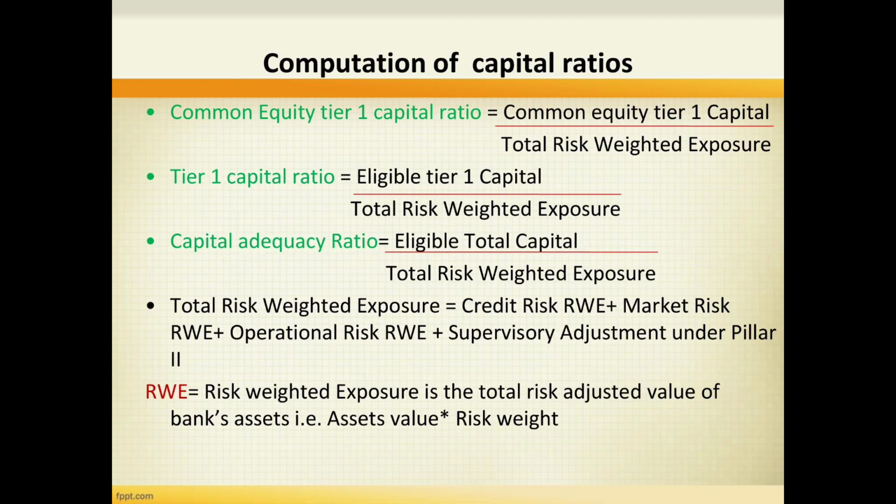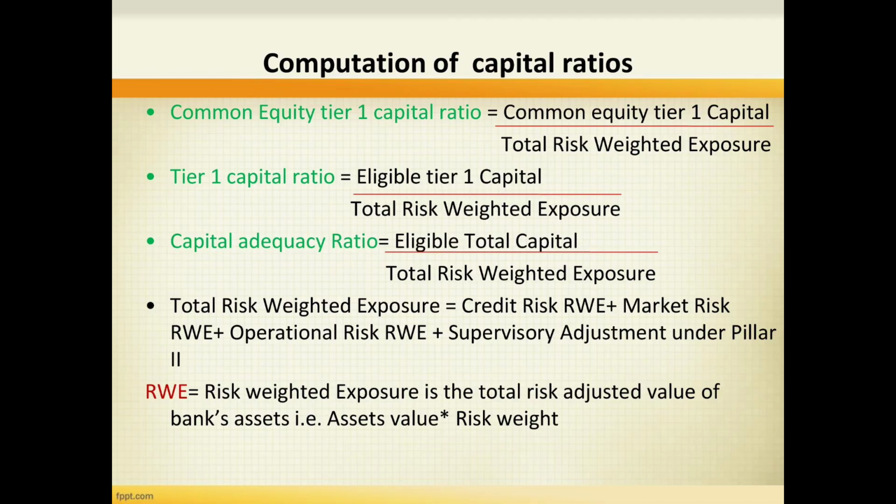Here, capital ratios are computed. The computation of capital ratios is given here. The common equity tier 1 capital ratio is calculated as common equity tier 1 capital divided by total risk weighted exposure. Similarly, the tier 1 capital ratio is eligible tier 1 capital divided by total risk weighted exposure.